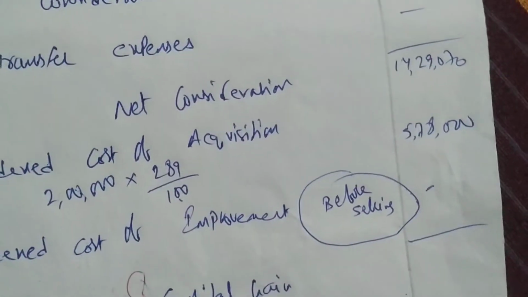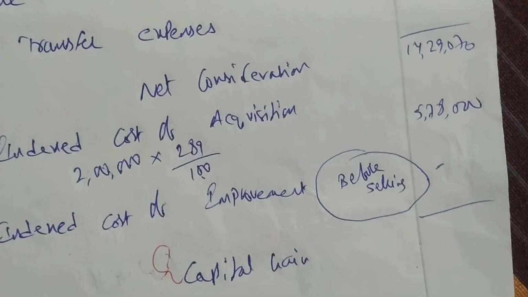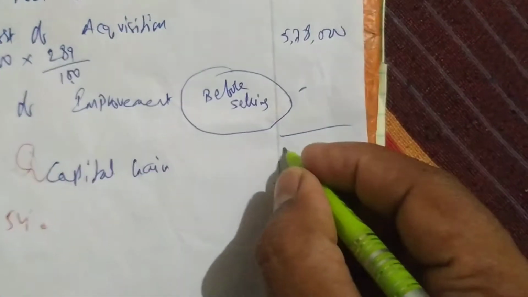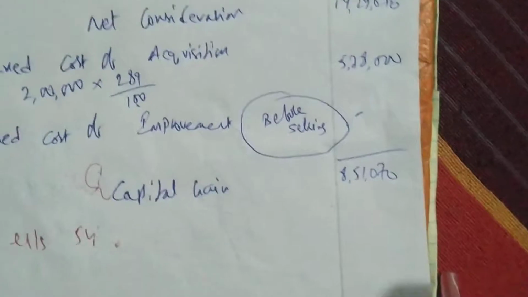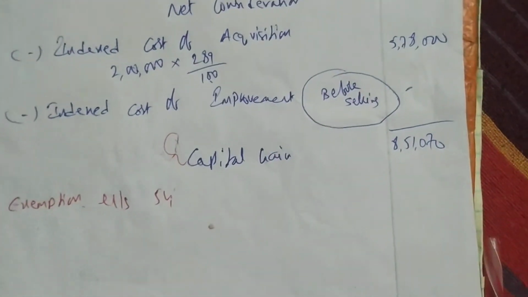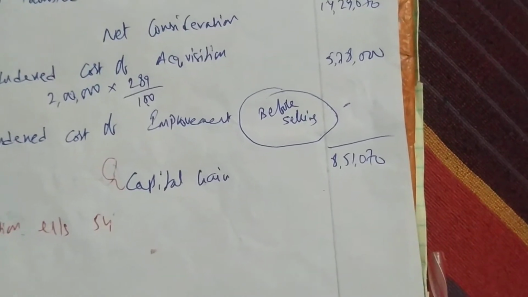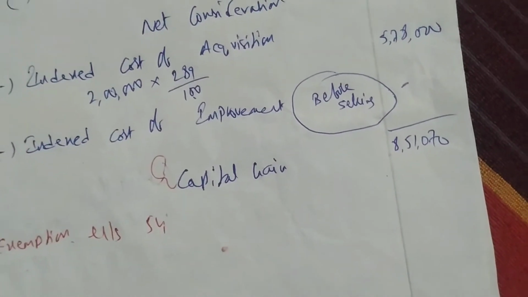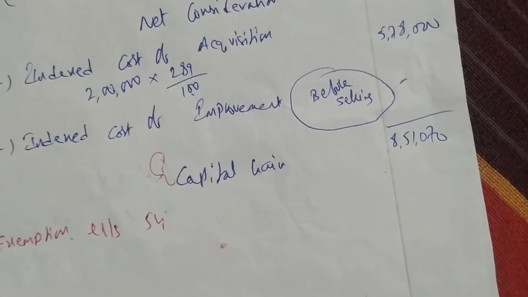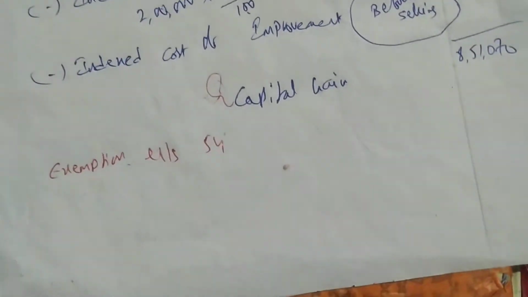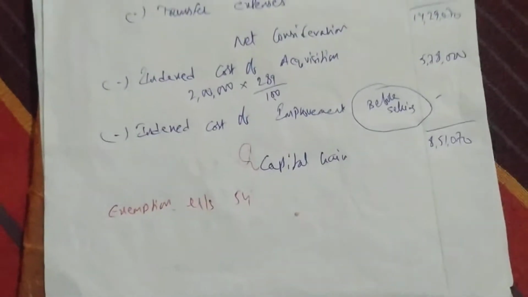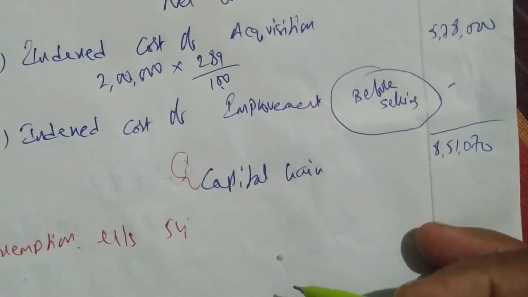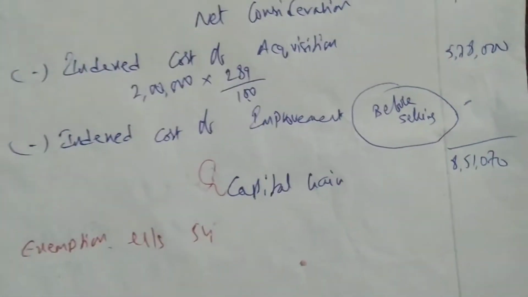Okay, let us deduct 14,29,070 minus 5,78,000. So we are getting 8,51,070 as the capital gain. He doesn't want to pay tax on this 8,51,070. So what he can do is, some amount will be considered as exemption. How much amount, we'll see now.